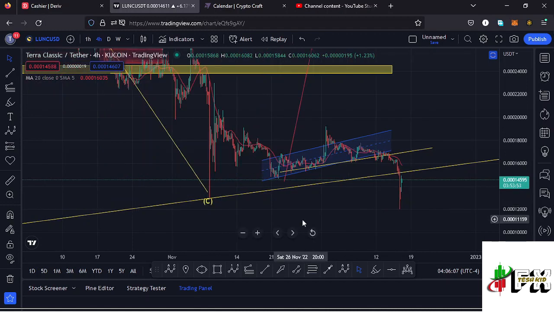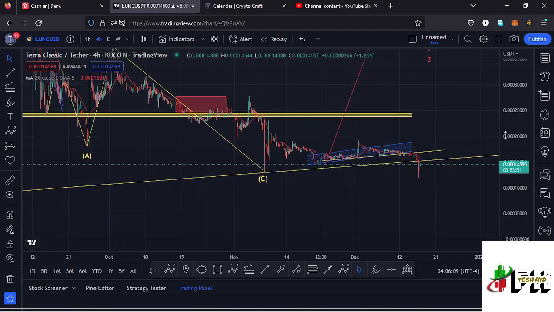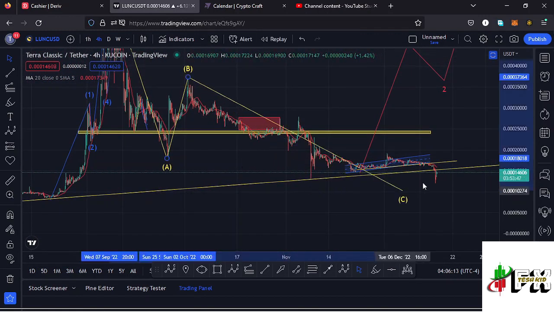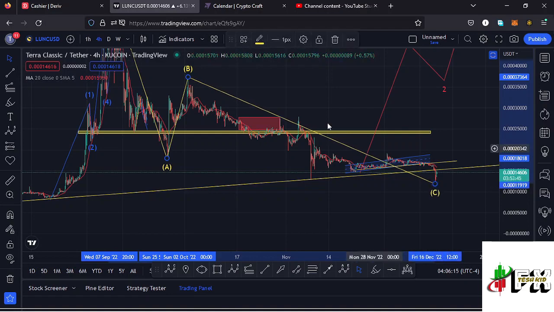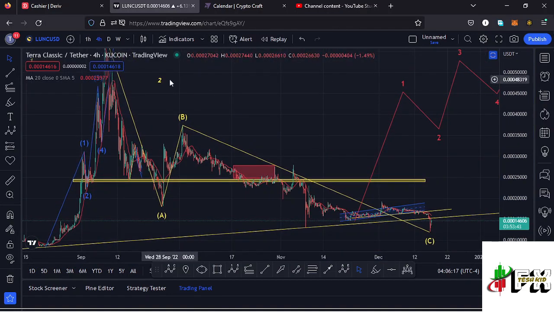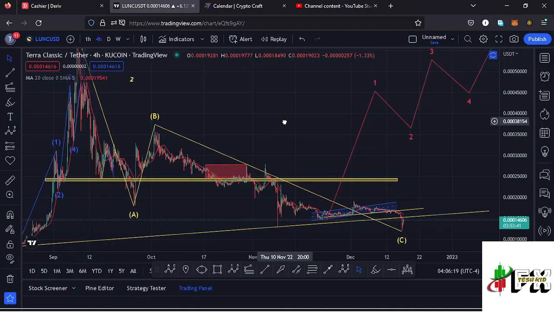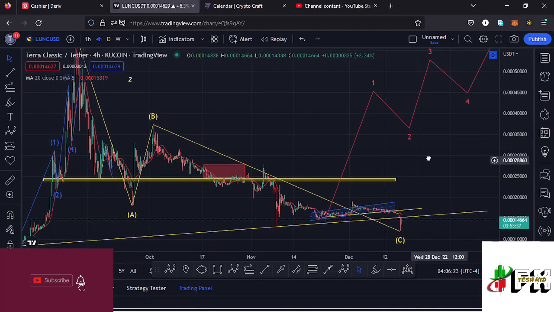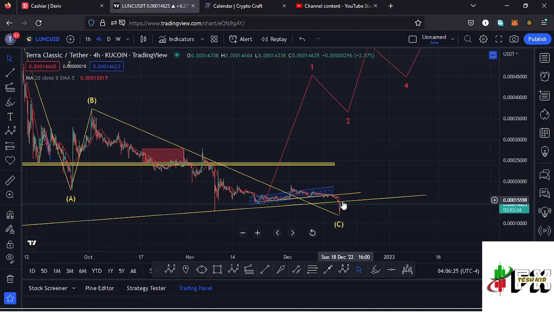And once that happens, then I have now to adjust my ABC corrective structure, having the new low as the low for that wave C and also the low for that higher Elliot wave count 2, and that is now what we are going to use to sketch out our minimum target areas to the upside in the formation of that wave 3. And from that point we can also expect that impulsive movement to the upside to start.